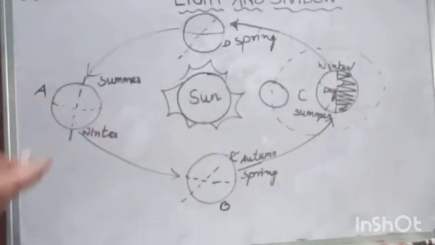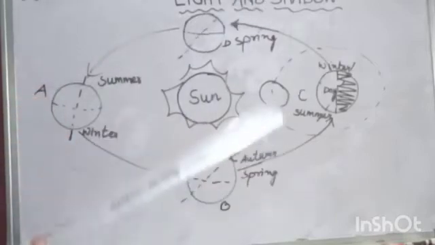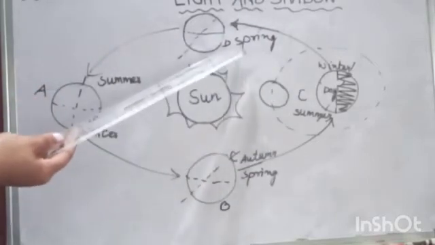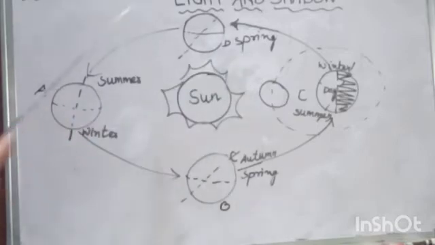Then again, just like this position, it will have days and nights equal, and here it will have spring season. Then this is summer again. So this is how seasons occur during the revolution of the earth around the sun.